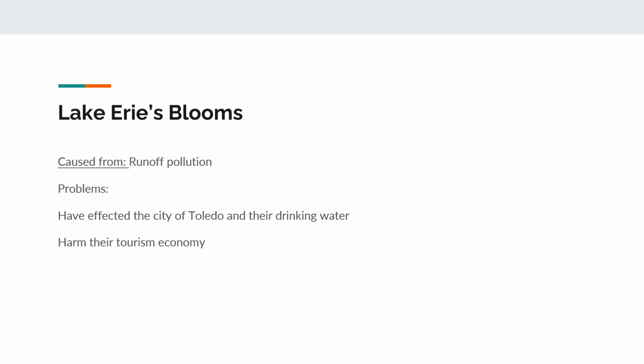Now we talk about Lake Erie's blooms. This is caused from runoff pollution. Problems associated with Lake Erie's blooms have affected the city of Toledo and their drinking water, as well as caused harm for their tourism economy. And thinking about this, no one wants to drink water that is harmful to us, nor do they want to visit or swim in a lake that looks disgusting.